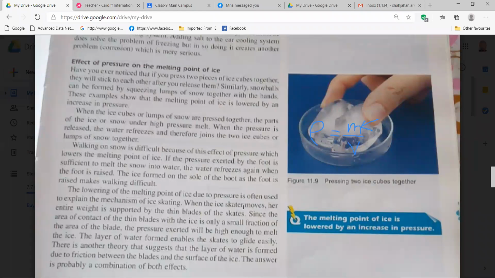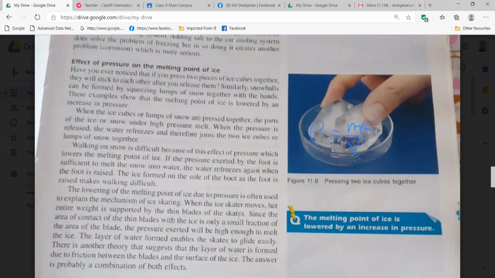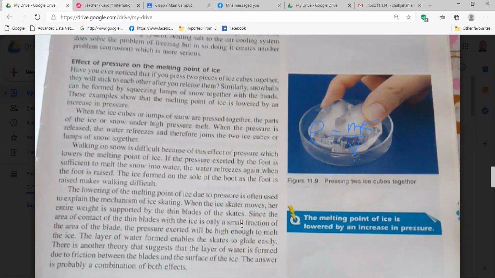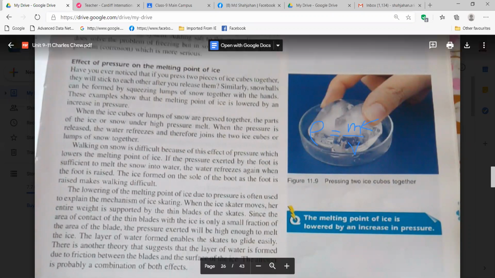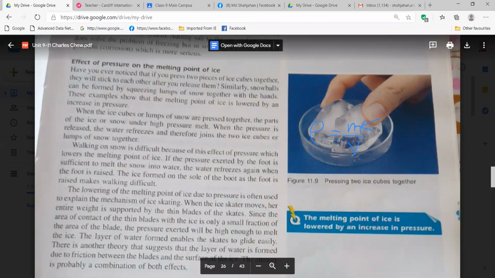When the ice skater moves, her entire weight is supported by the thin blades of the skates. Since the area of contact of the thin blades with the ice is only a small fraction of the area of the blade, the pressure exerted will be high enough to melt the ice. The layer of water formed enables the skate to glide easily. So here we are getting the benefits, right?